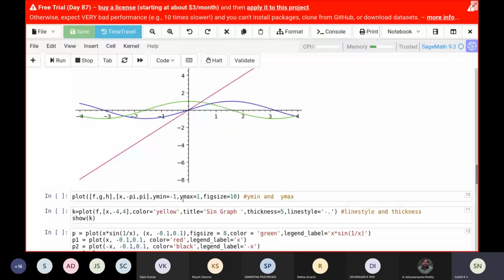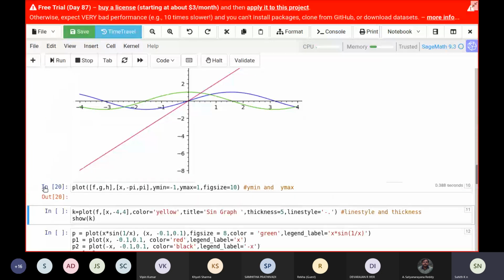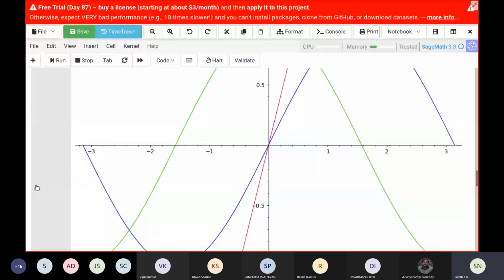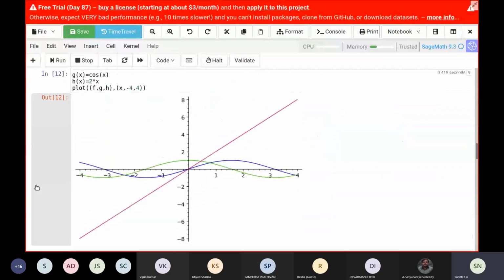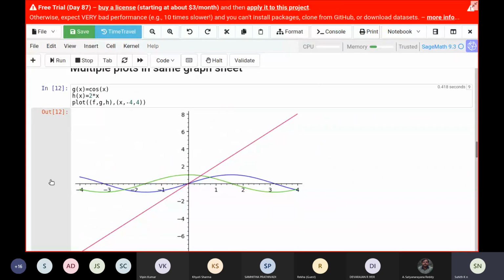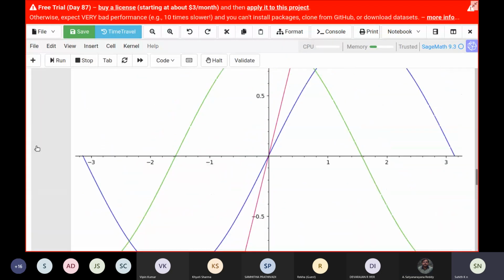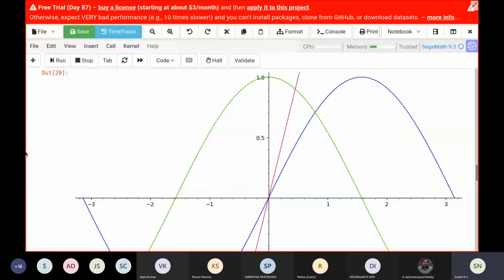I can give y min equal to -1 and y max equal to 1 and just execute it. If you observe, my other outputs were very small, but this output has a very big sheet. The graph itself has changed.